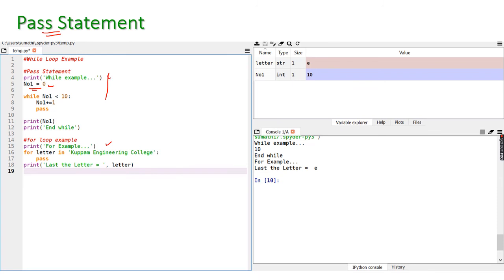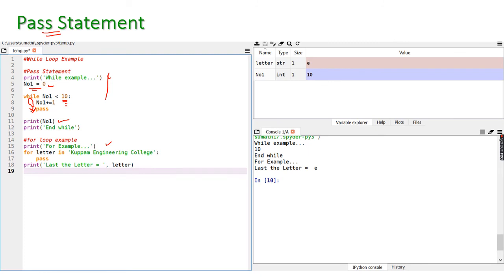Number 1 is equal to 0. While number 1 less than 10, n1 plus equal to 1. Then pass, because this will be continued until the number 1 is less than 10. After that we are going to print the value of n1, isn't it? So in the loop n1 is being incremented one by one, isn't it?